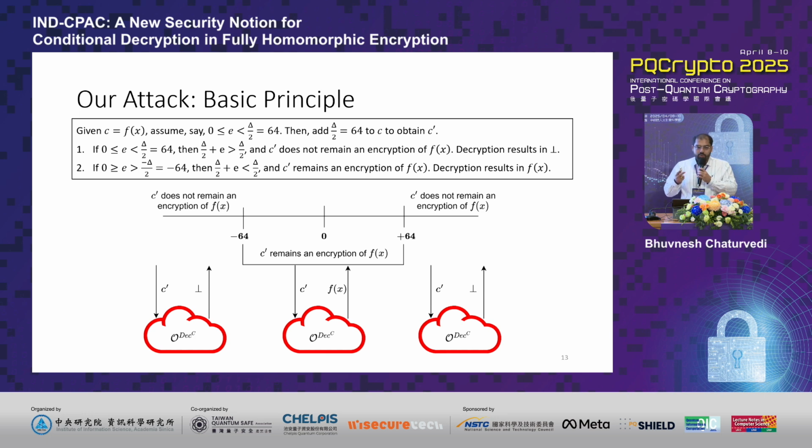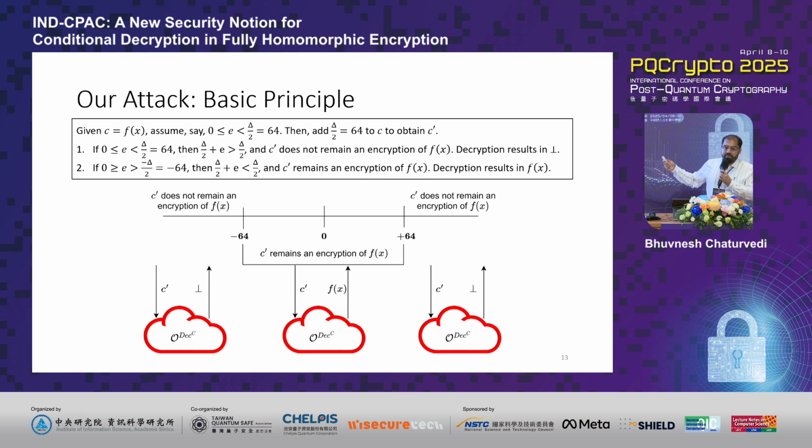Now, one of two cases might happen. If our assumption was indeed correct, the overall error goes beyond the error bound. Say, for example, the original error present in the ciphertext was 14. If we add this error bound of 64, we get the final error to be 78.